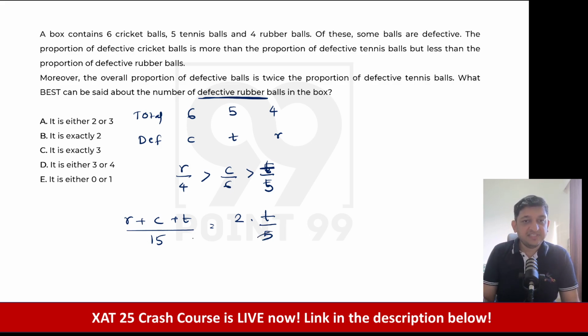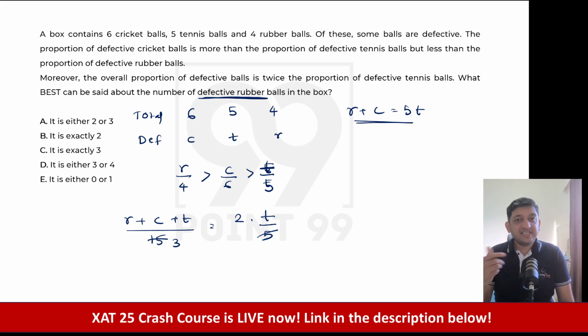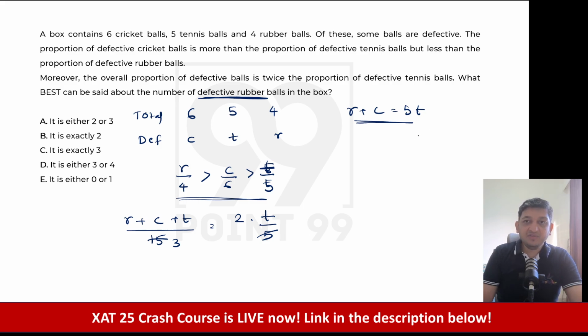5 3s are 15, so you will get R plus C plus T equals 6T. The 3 goes there, and you will get R plus C equals 5T. So we are going to get R plus C equals 5T in this particular context. Now we also know that this inequality has to be satisfied. What can be the value of T? If the value of T becomes 0, then the value of R and C also becomes 0. Then all the proportions will be equal, which does not work, which means that the value of T has to be greater than 0. Now, can the value of T be 2?